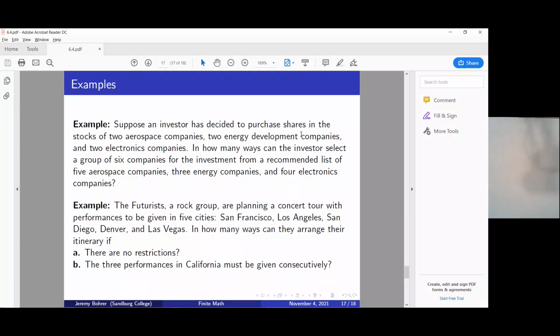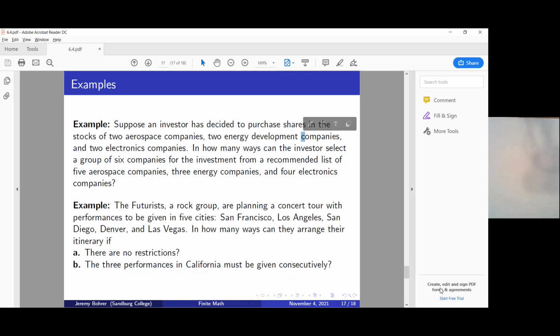In this video, we're going to look at these two problems on page 17 of the 6.4 slides. So first off, we've got: suppose an investor has decided to purchase shares in the stocks of 2 aerospace companies, 2 energy development companies, and 2 electronics companies. In how many ways can the investor select a group of 6 companies for the investment from a recommended list of 5 aerospace companies, 3 energy companies, and 4 electronics companies?